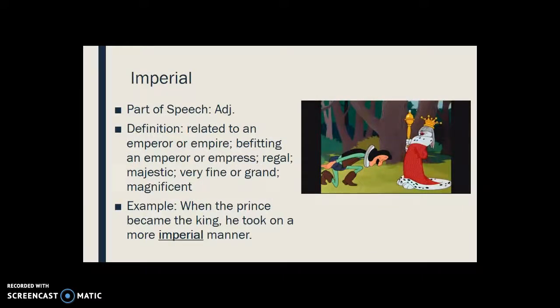Our next word is imperial. Imperial is an adjective. The definition is related to an emperor or empire, befitting an emperor or empress, regal, majestic, very fine or grand, magnificent. So, for example, when the prince became the king, he took on a more imperial manner.